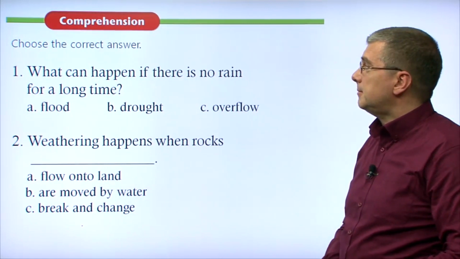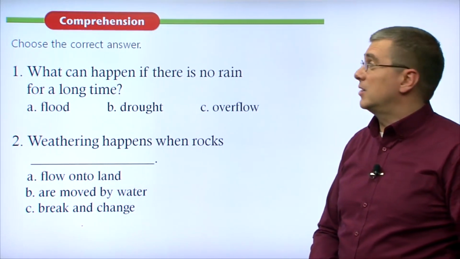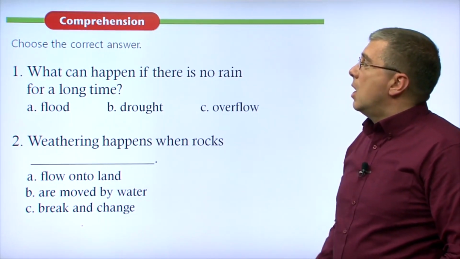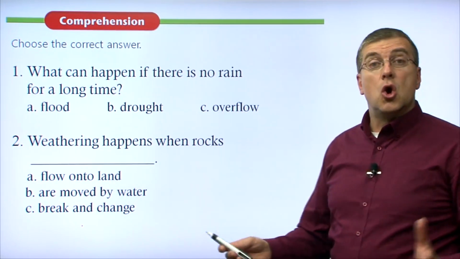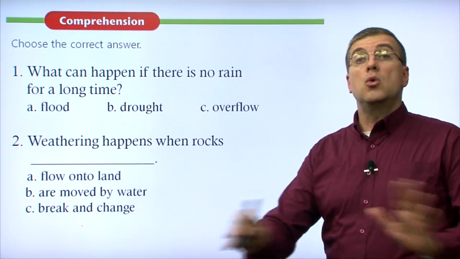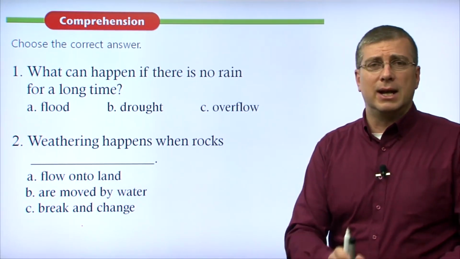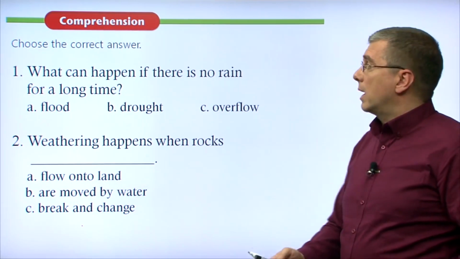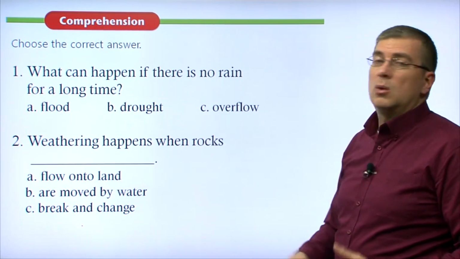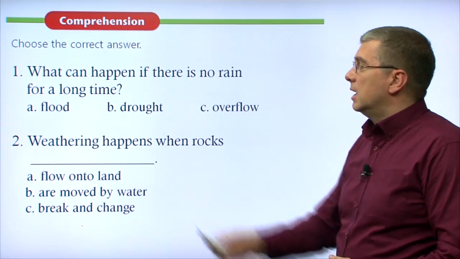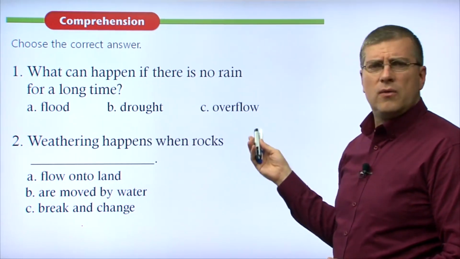Okay, let's do some reading comprehension questions. The first one, what can happen if there is no rain for a long time? So there's no rain, it's very, very dry in an area for a long time. What can happen? What results from that situation? A flood, a drought, or overflow?